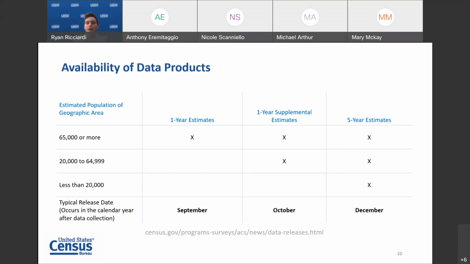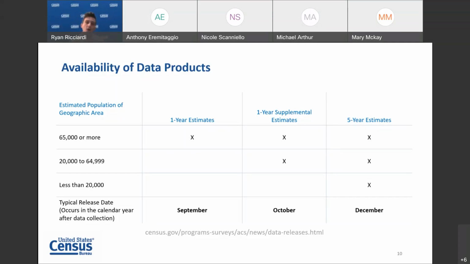ACS five-year estimates combine data collected over 60 months and are available for geographies of all sizes down to the census tract and block group level. The full detailed data release for each year is available on the link you see on the screen, which you can navigate to by visiting census.gov/ACS.